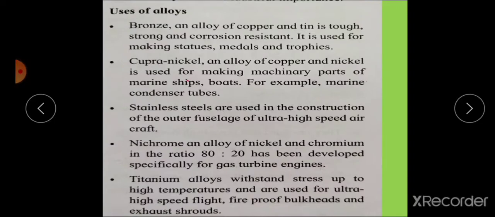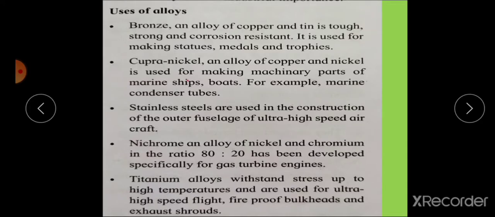Then uses of alloys. Bronze, an alloy of copper and tin, is tough, strong and corrosion resistant. It is used for making statues, medals and trophies. Then second is cupronickel, an alloy of copper and nickel. It is used for making machinery parts of marine ships and boats, for example, marine condenser tubes.